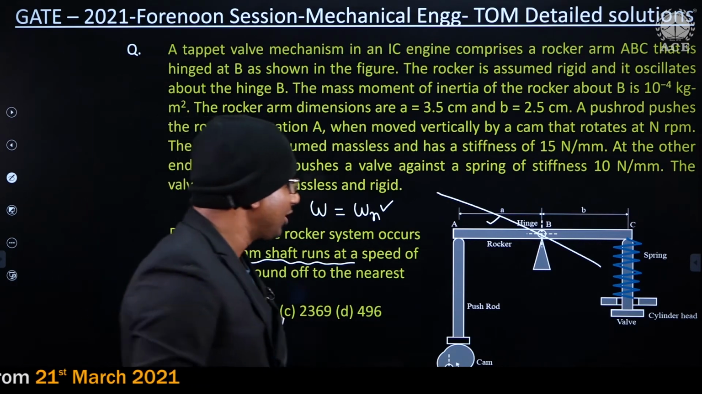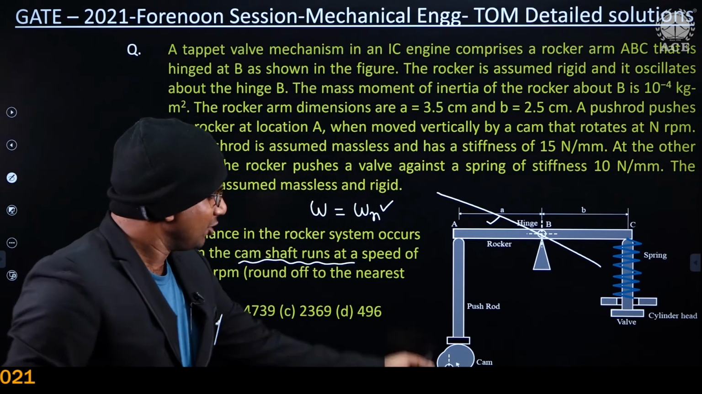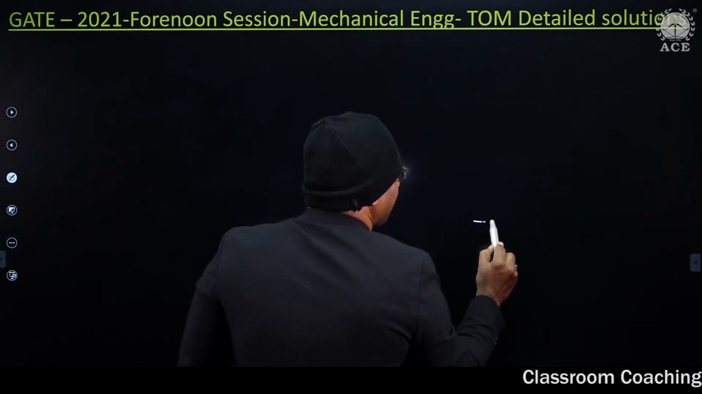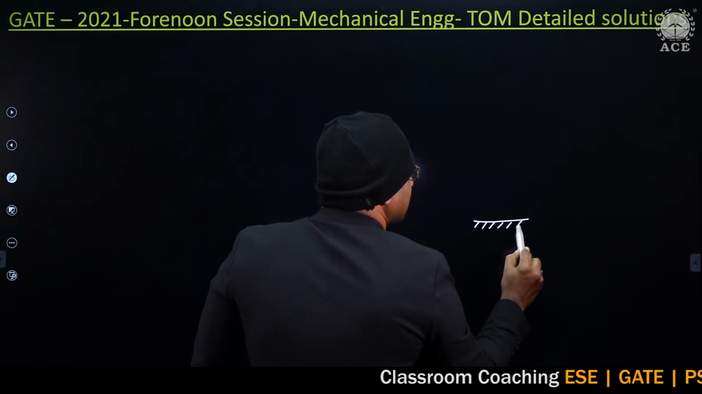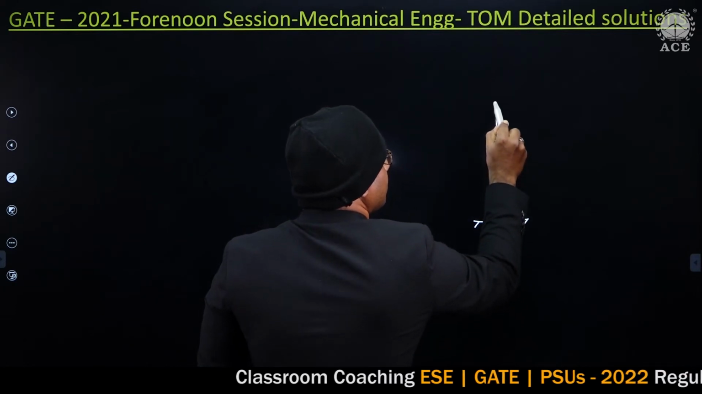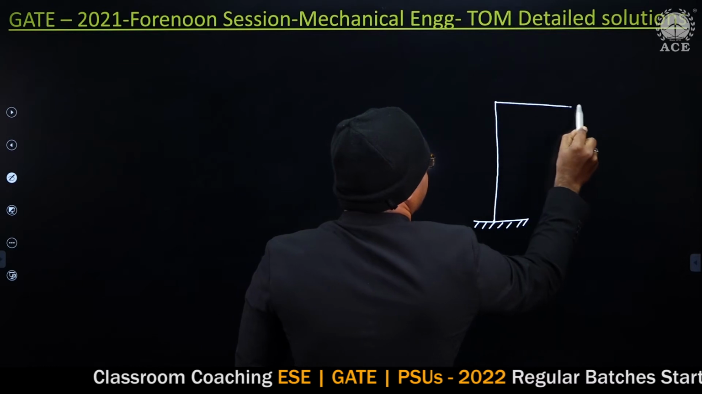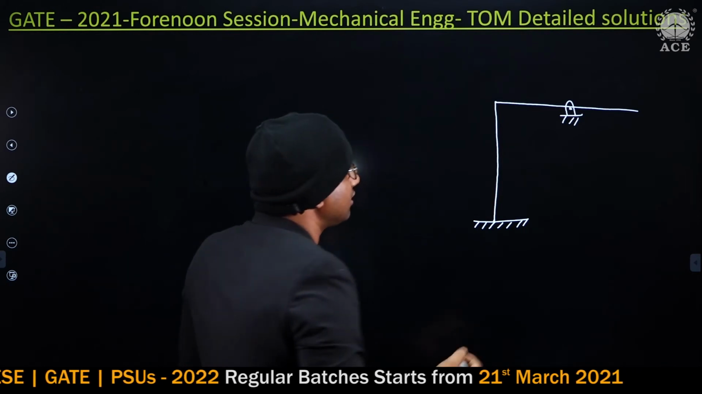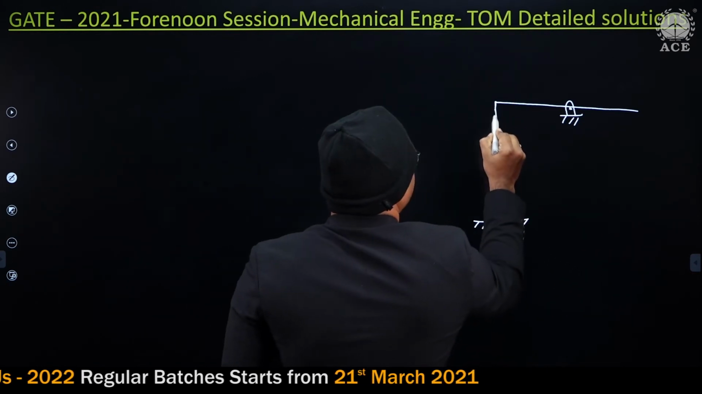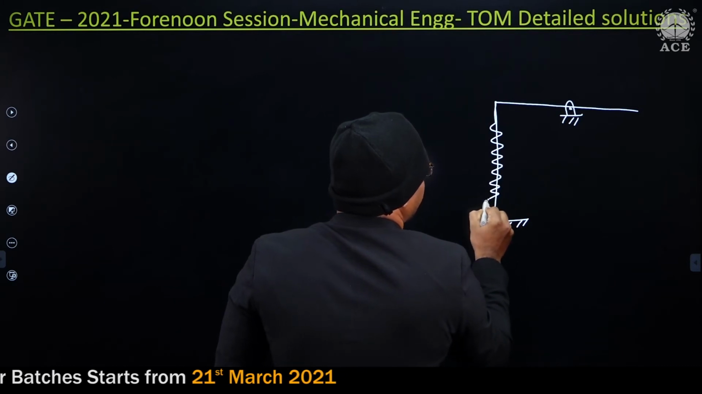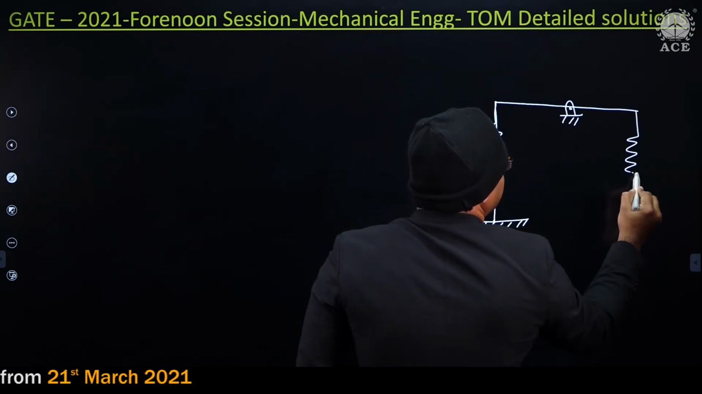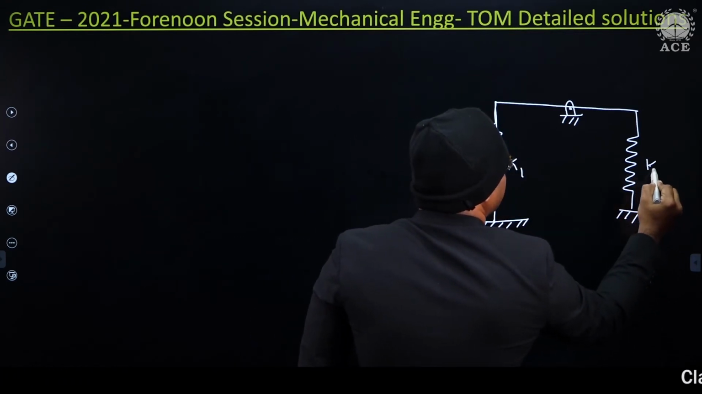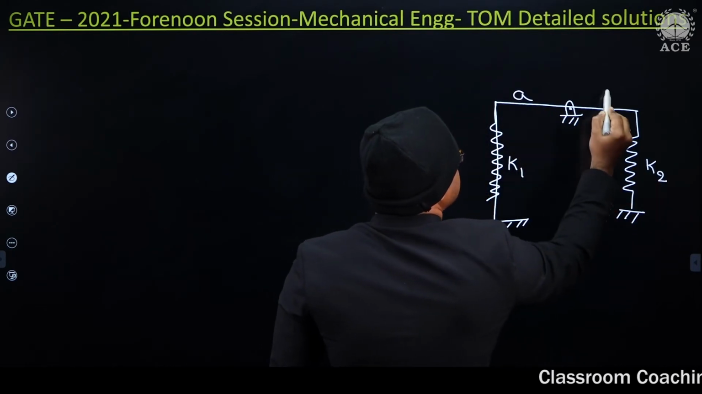How can I find it, guys? Whenever you are finding natural frequency, you can remove this cam and make the system alone. Observe carefully how I am making the system. This is fixed. This is the rocker, rotating about this point. And sorry guys, this should be a spring. Here also I have a spring. This is K1, this is K2. Assume this is A, this is B.